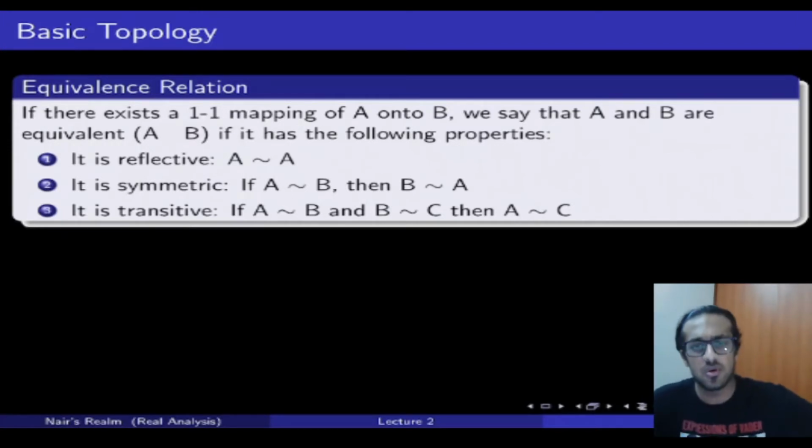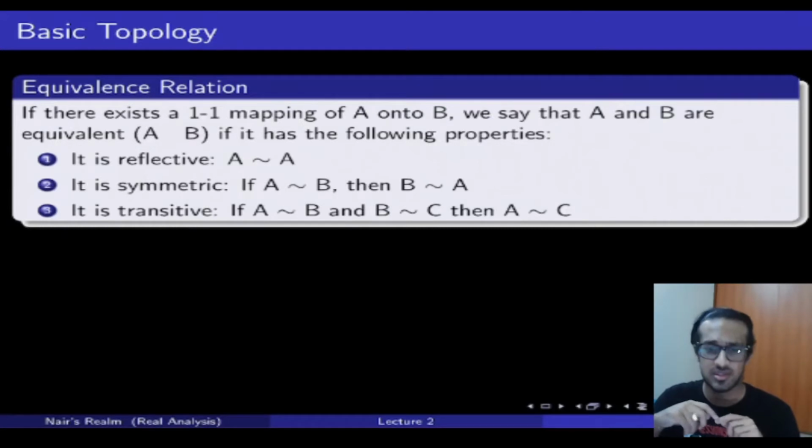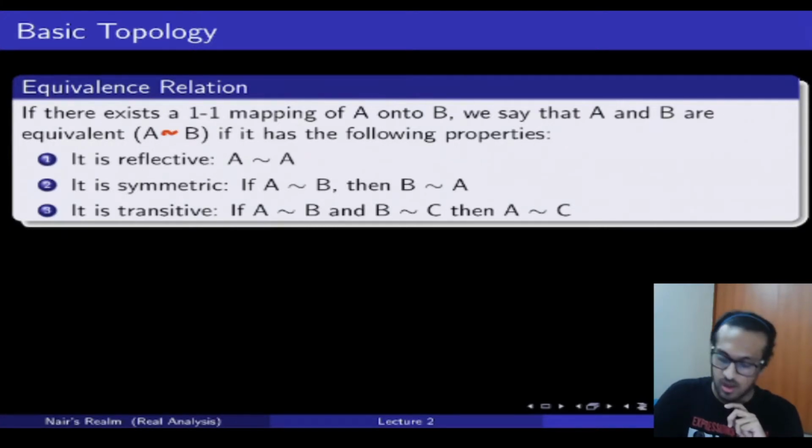If you don't know it, it's something you can read up in a couple of minutes. So maybe I'll leave a link in the description to somewhere you can read up about it. For a relation to actually be called an equivalence relation, it has to follow three particular properties. And those three properties are as follows.